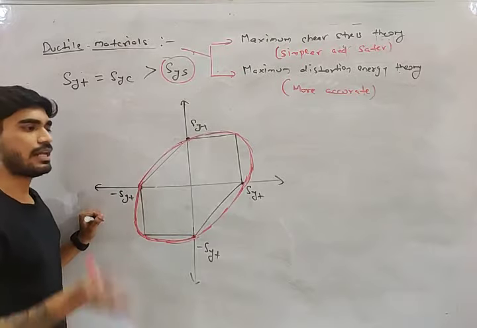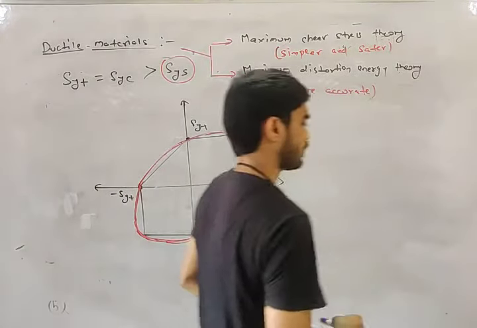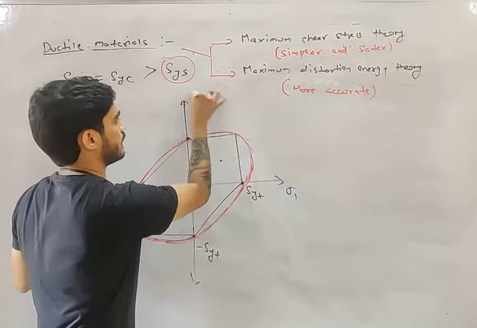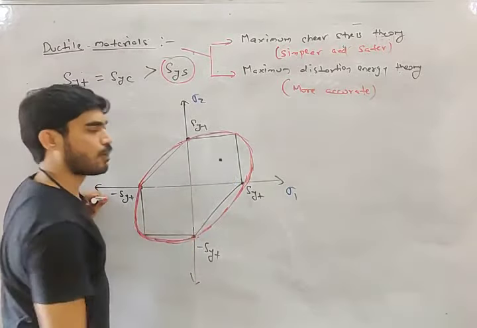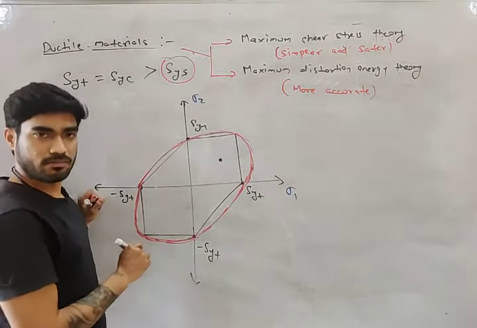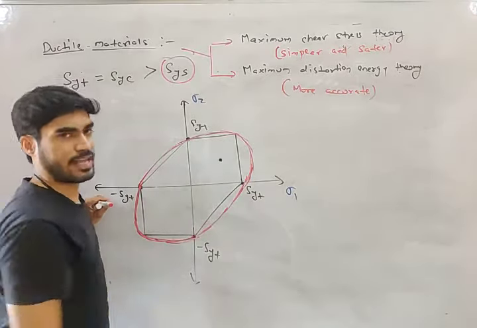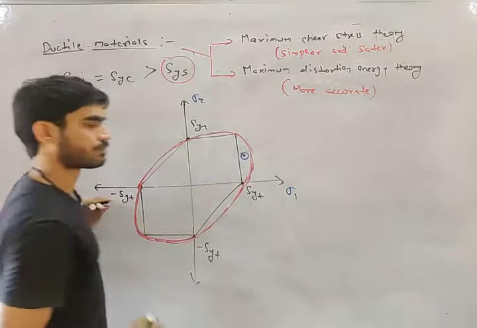Okay, now let me explain the comparison. Let's say a point is somewhere here. This is sigma 1, this is sigma 2. So let's say we have put some value of sigma 1 and sigma 2, and the point is here. So what does it mean? It is safe from von Mises theory. It is also safe from shear stress theory. But let's say the point is here.